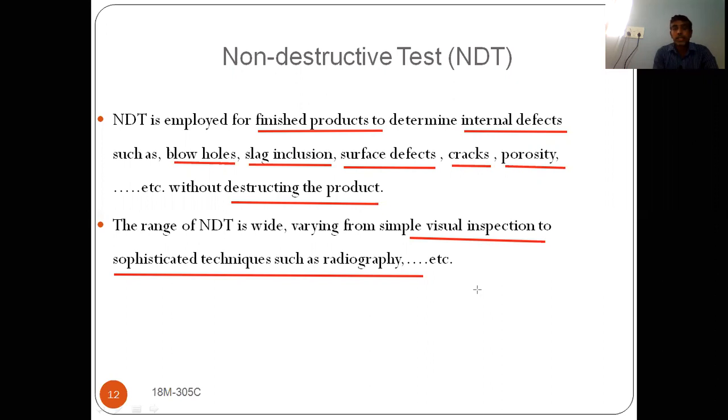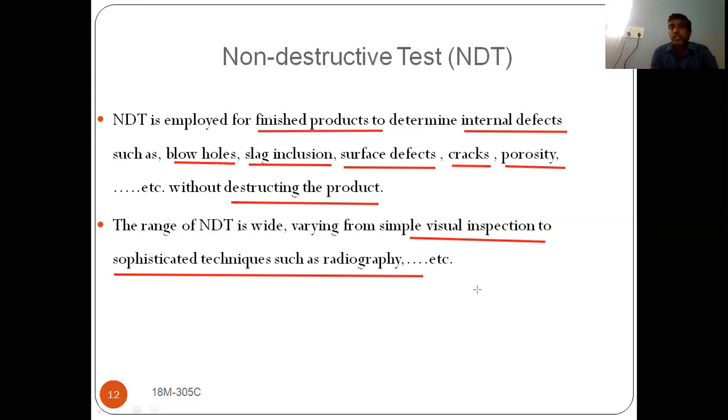I'm repeating once again. NDT is meant to find out internal defects and surface defects. What are the internal defects? Generally, you have blowholes and slag inclusions, and surface defects like cracks and porosity.